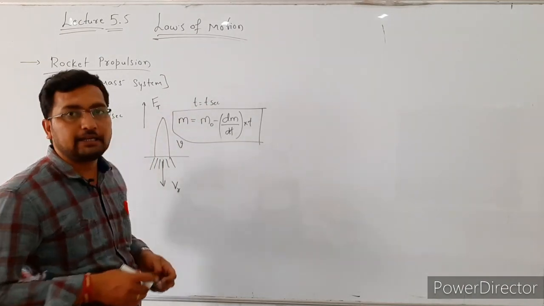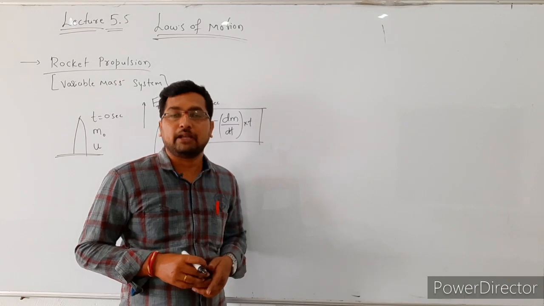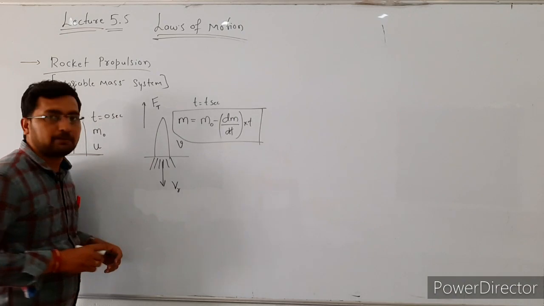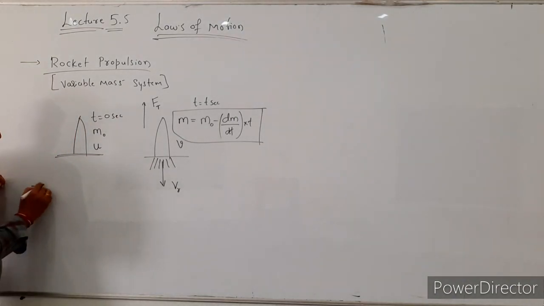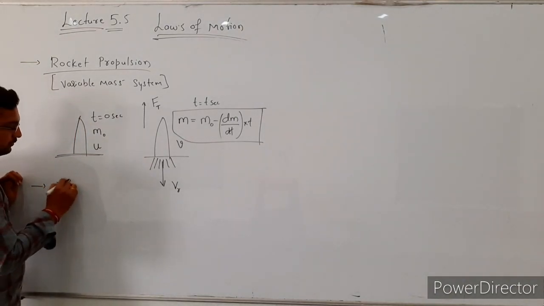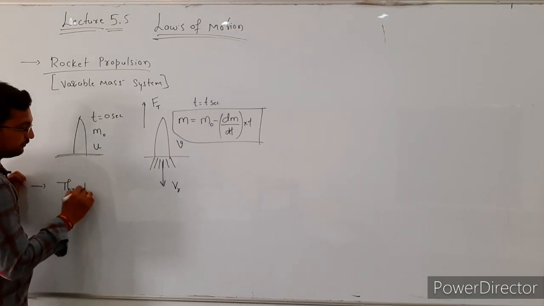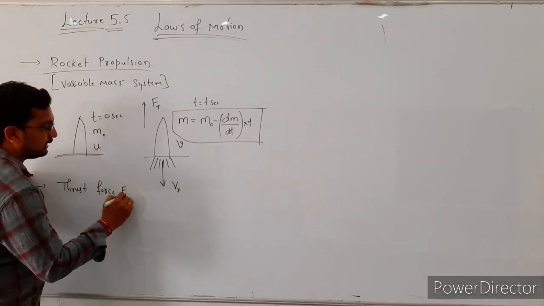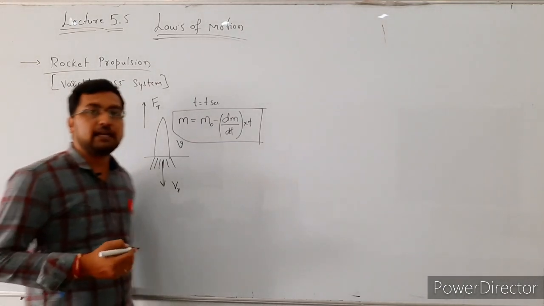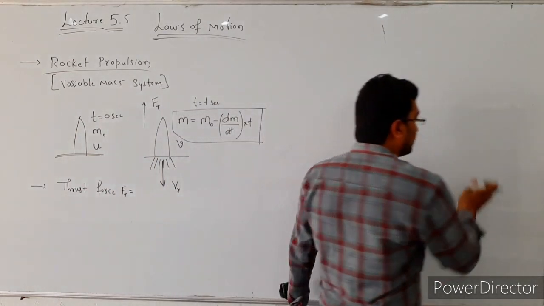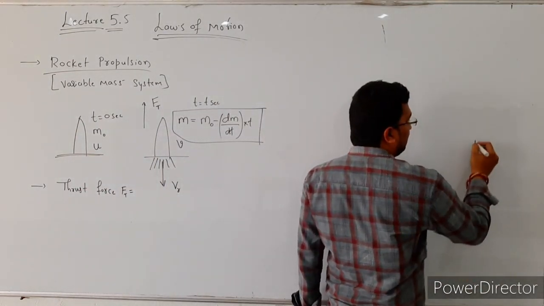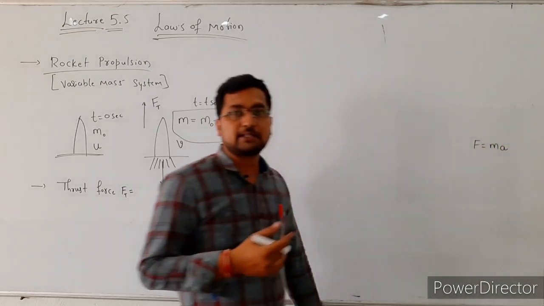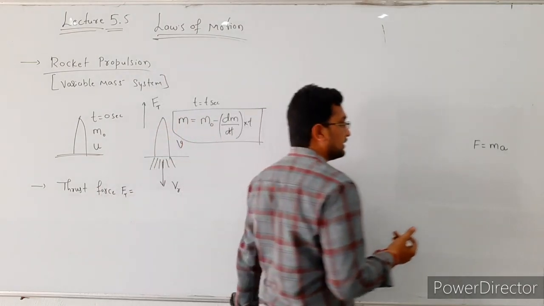Next we will write some important relations. They will help us solve numerical problems based on rocket propulsion. The first formula is the thrust force, F suffix T. Already we know that to calculate force we have two equations. The first equation is F equals mass into acceleration. In this case the mass of the system is constant.